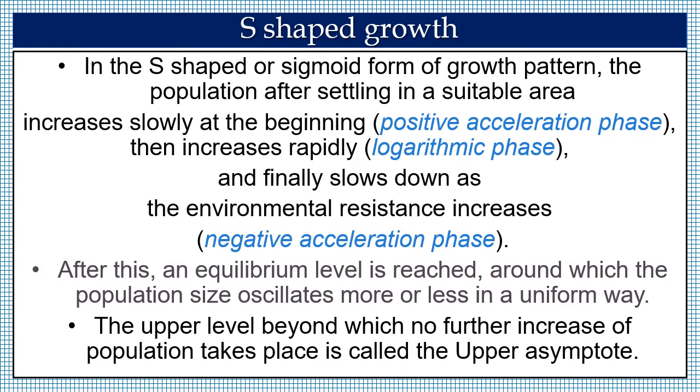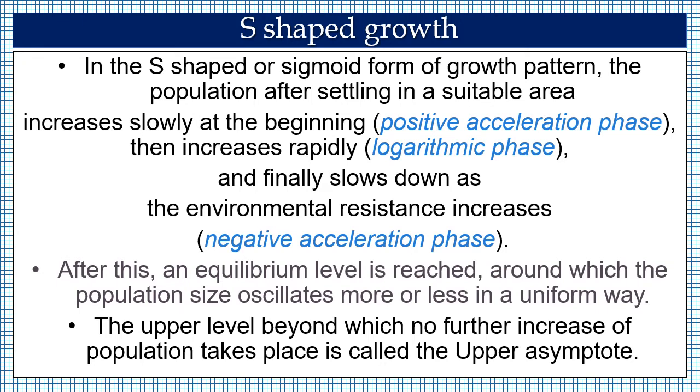In the S-shaped or sigmoid form of growth pattern, the population, after settling in a suitable area, increases slowly at the beginning, known as positive acceleration phase, then increases rapidly, known as logarithmic phase, and finally slows down as the environmental resistance increases.